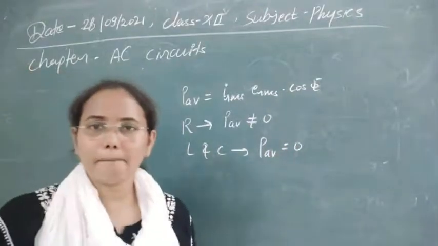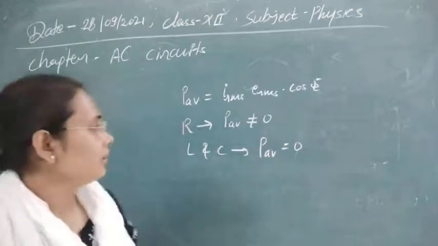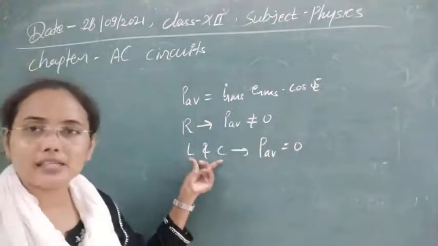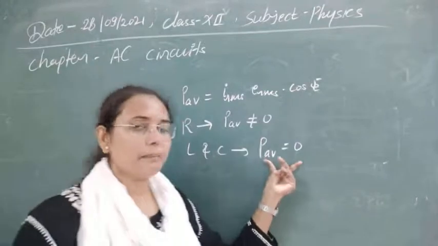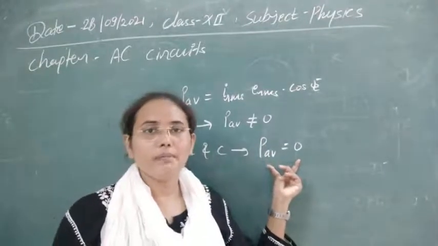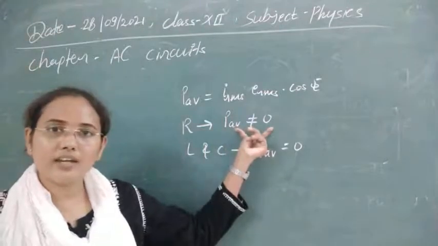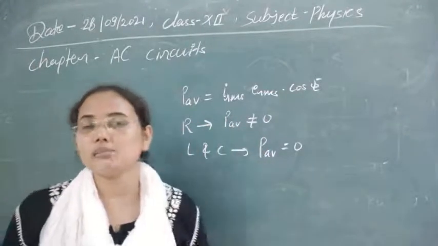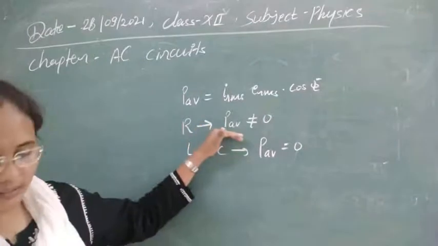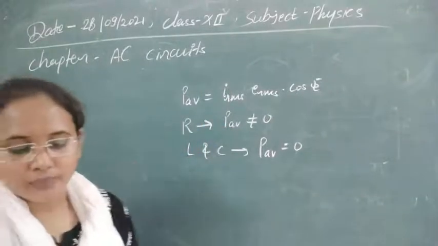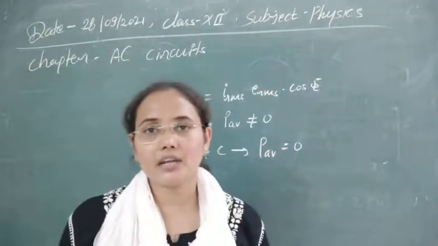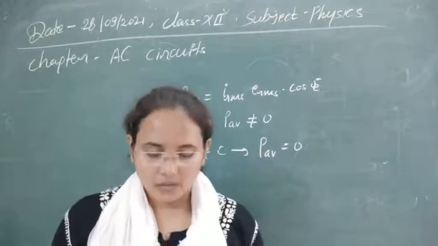It means power will not dissipate in an LCR circuit through L and C. But in the resistor, as this has a non-zero value, some power will always be lost. So the answer is that energy dissipates in an LCR circuit in R only, not in any other factor.